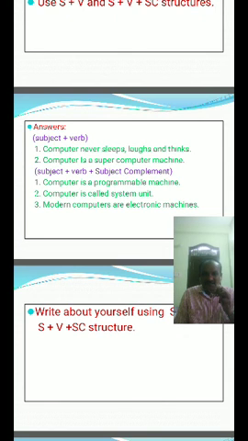The remaining three sentences: first one, Computer is a programmable machine. Second one, Computer is called system unit. Third one, Modern computers are electronic machines. These three belong to subject plus verb plus subject complement structures.